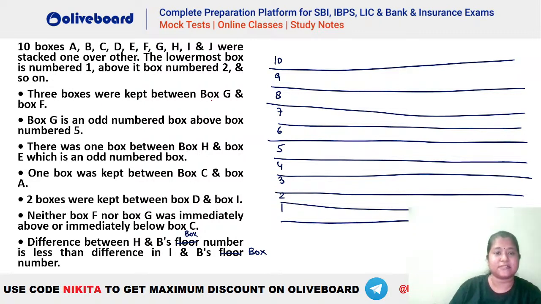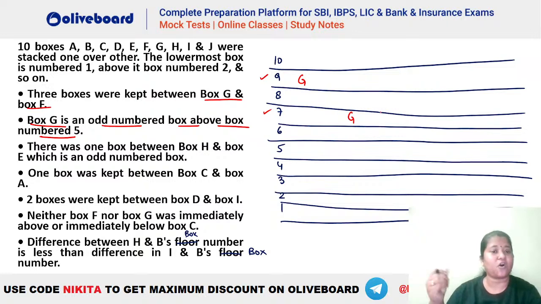Now 3 boxes are there between G and F, and we know that G has to be an odd numbered box above box number 5. So above box number 5 we have two odd numbers. That means G can be either here or this one, right? So there are two possibilities for G here, because G has to be on an odd numbered box above 5. Now 3 boxes between F and G, so 1, 2, 3, this can be your F. Similarly 1, 2, 3, this can be your F, either of the two situations.